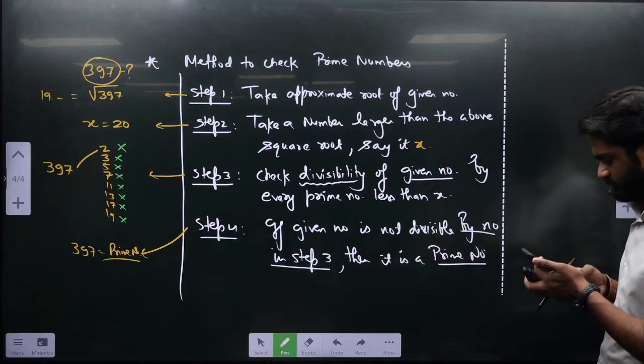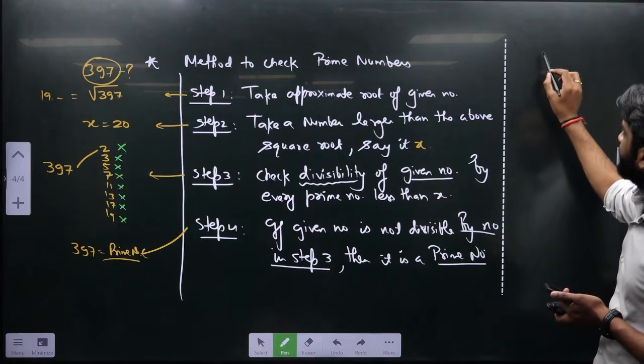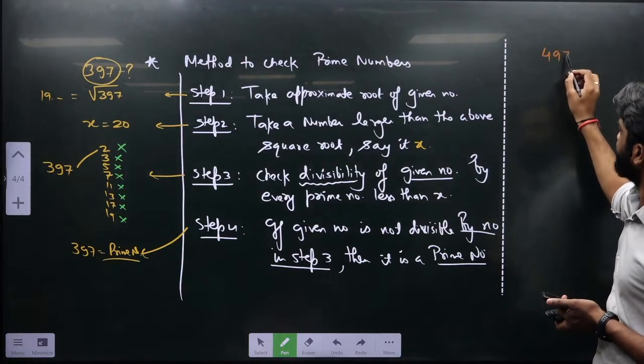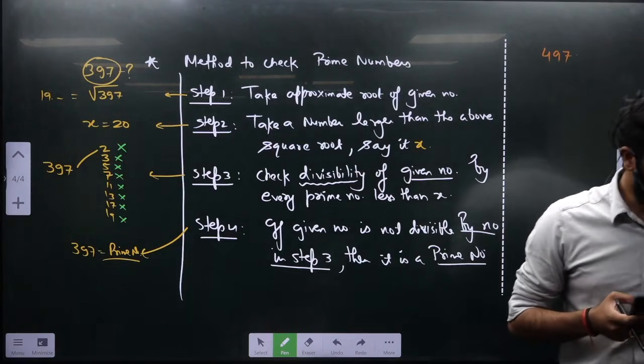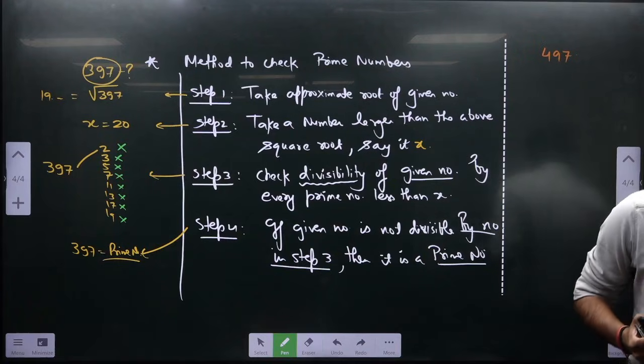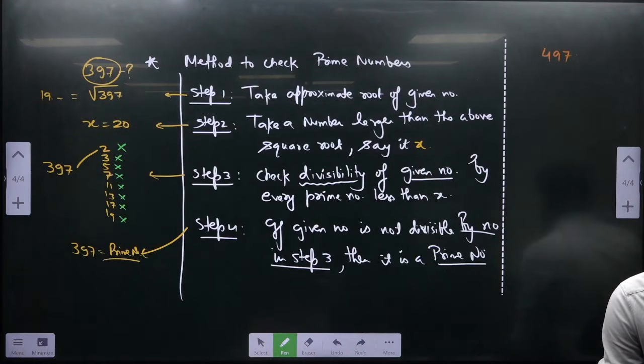Do it for 497. Is it prime or not? Online, if you have any doubt, beta, please tell me. A prime number when divided by 6 gives a remainder of 1 or minus 1. Minus 1 is also known as 5, right?